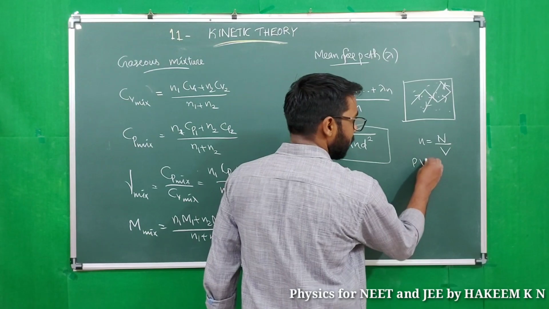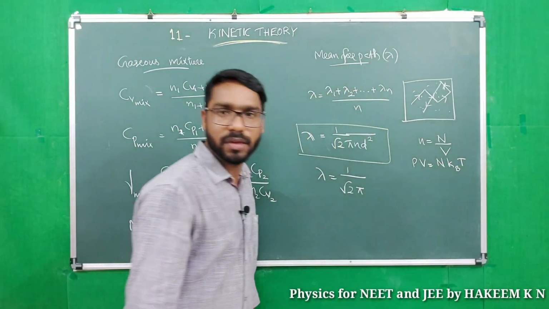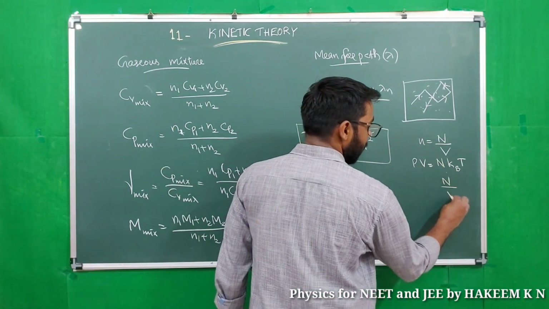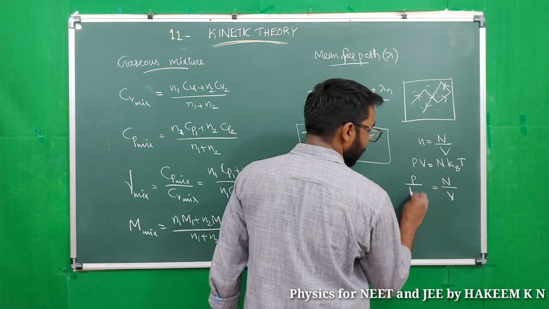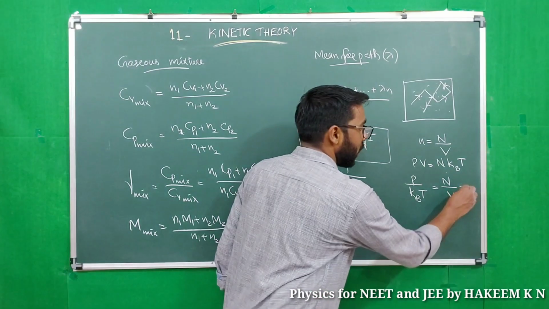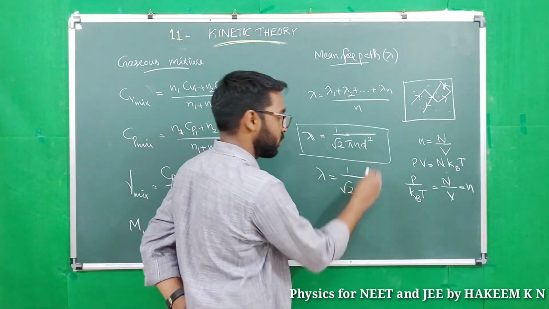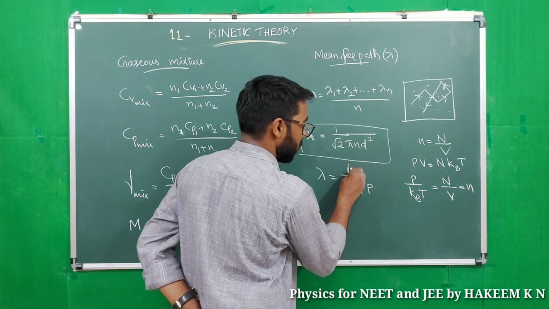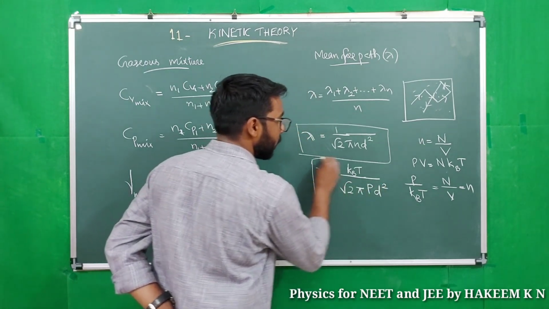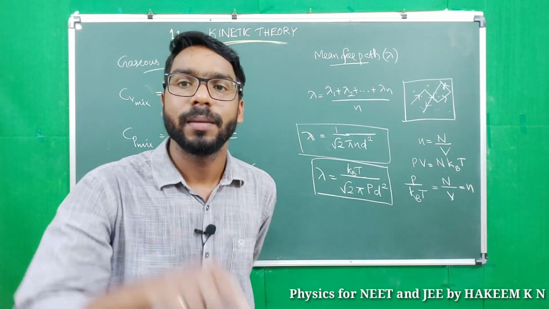So we know that PV equals what? NKBT when the number of molecules is given. Okay, so what is N by V? N by V we will get P by KBT, right? So instead of small n, we can put P by KBT in the denominator. So P on the denominator, KBT will go to the top: lambda equals KBT by root 2 pi PD square.